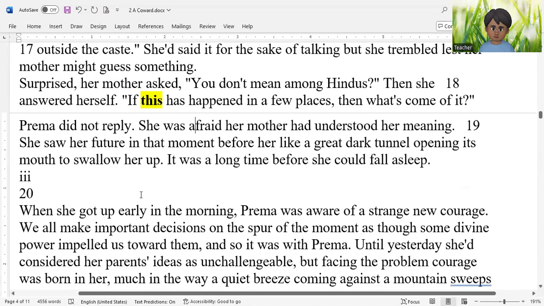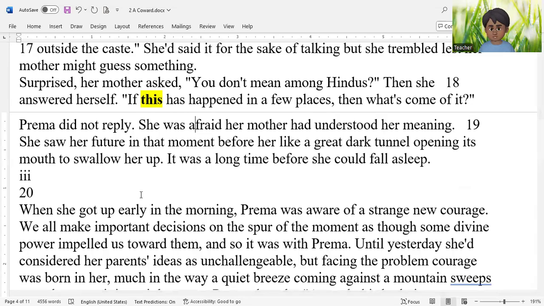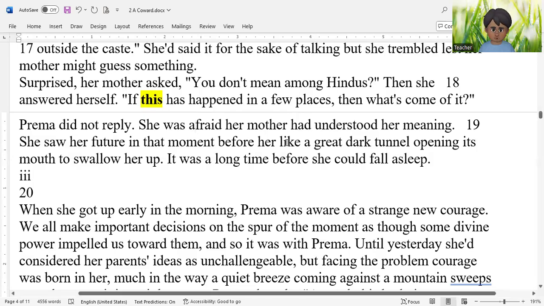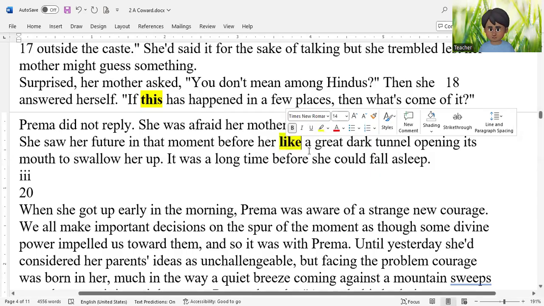Prema did not reply. She was afraid. Her mother had understood her meaning. Prema thought that her mother understood that Prema was trying to talk in favor of intercaste marriage. She saw her future in that moment before her like a great dark tunnel opening its mouth to swallow her up. Please mark this. Here is another figure of speech, like earlier you saw, a simile, where Prema's future is compared to a dark tunnel.